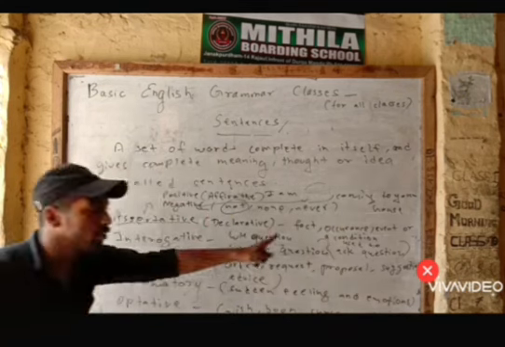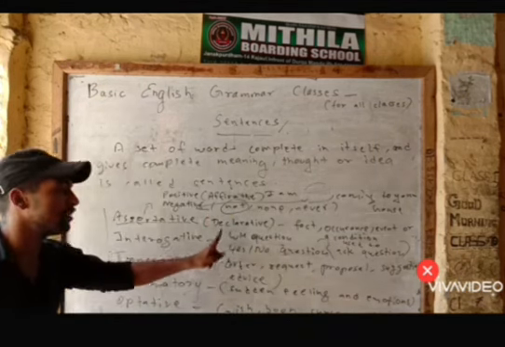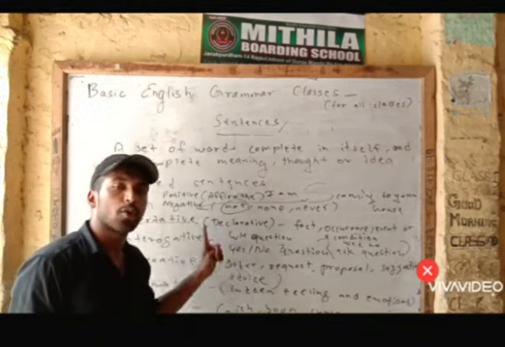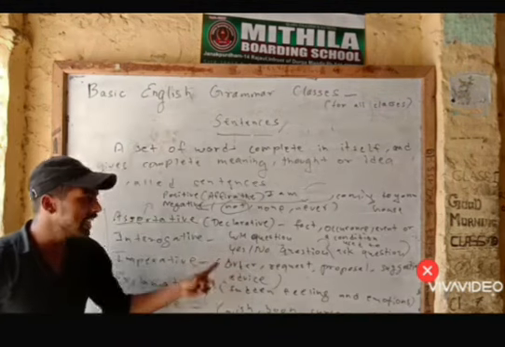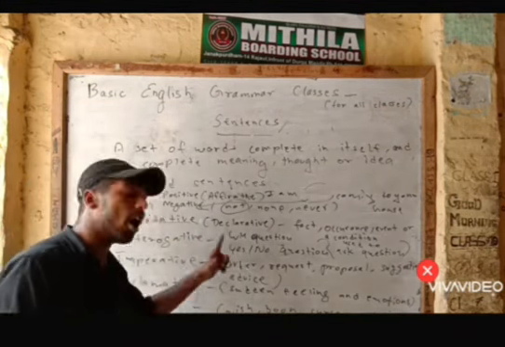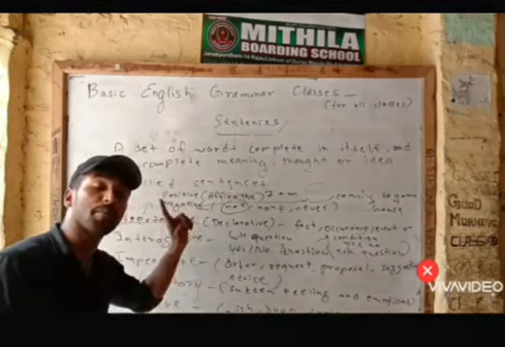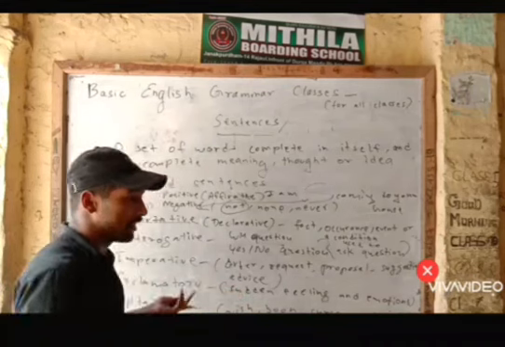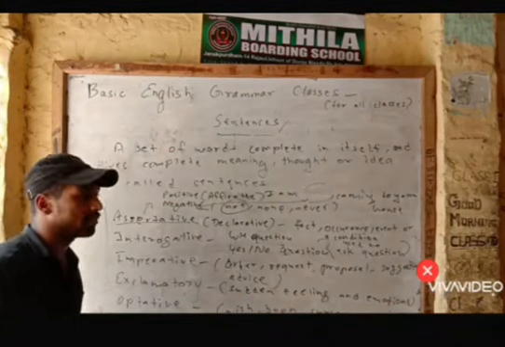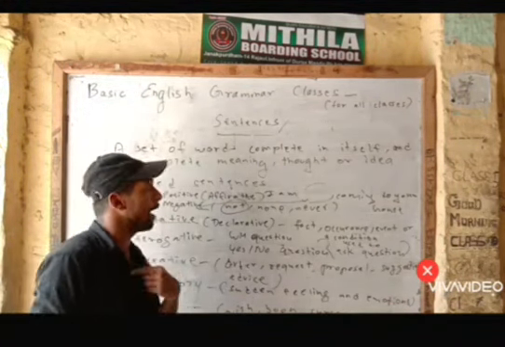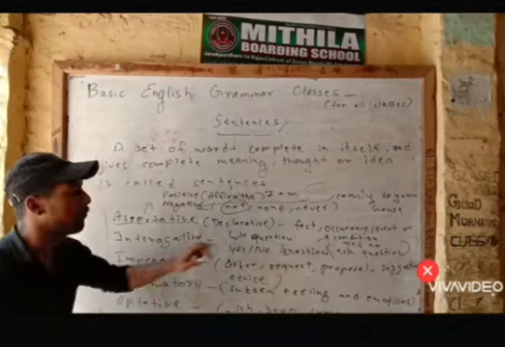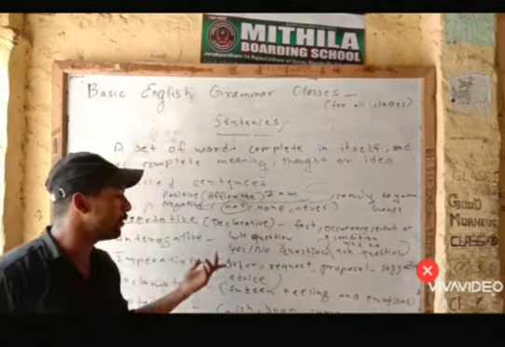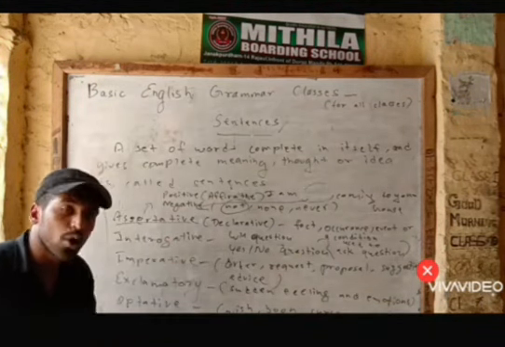Interrogative sentences are used to ask questions in two different ways, which is WH and yes no. WH contains what, when, where, why, how. It cannot be answered in a yes or no. It should be answered with a perfect reason. For example, what is your name? Now, think, what is your name cannot be answered in a yes or no. You have to give a proper name. Like myself, I will say Aditya. So it is a WH question. Is your name Aditya? I can now answer with a yes or no. So it is a yes no question type.